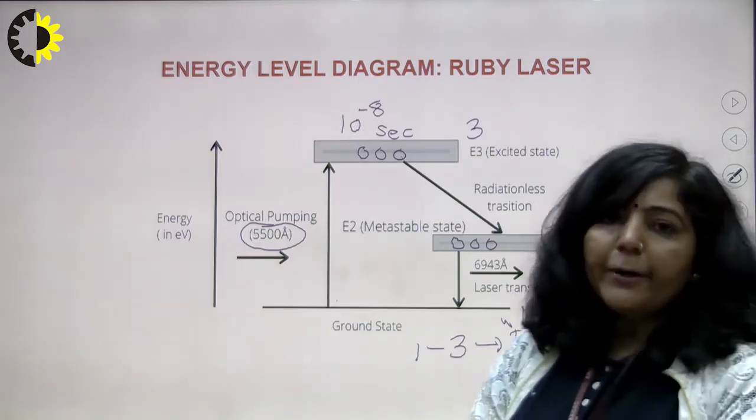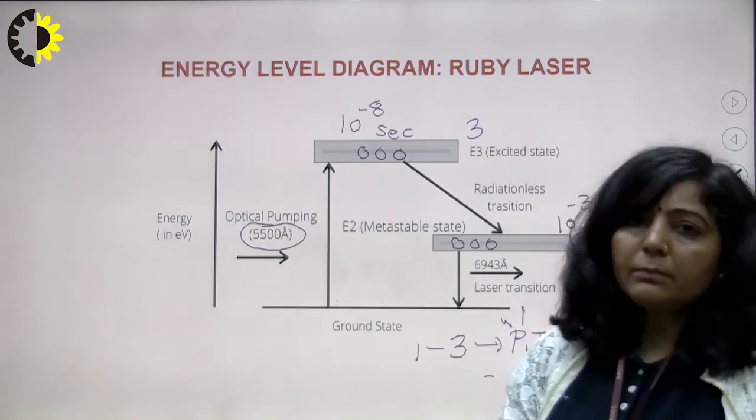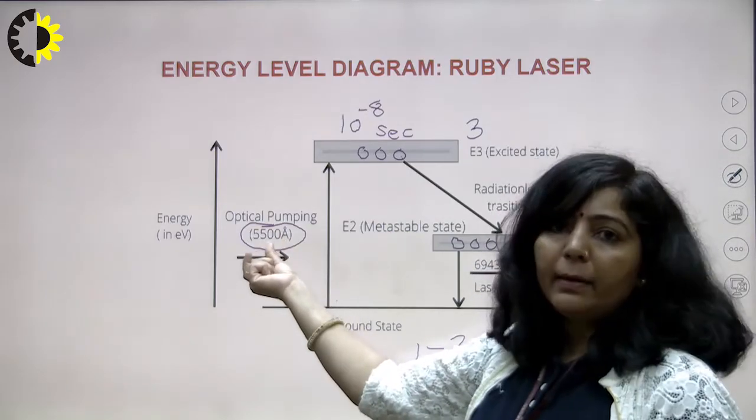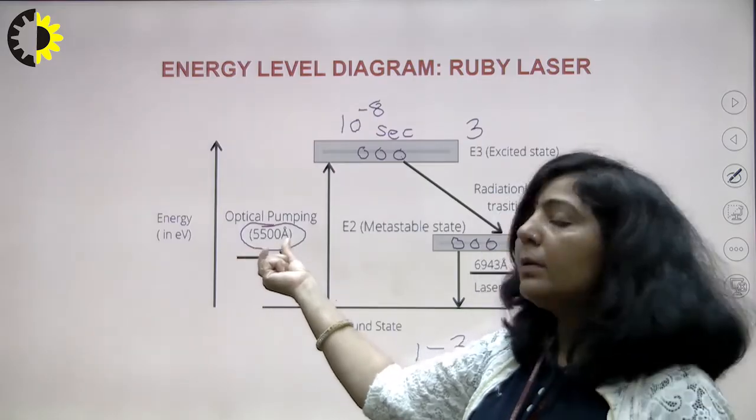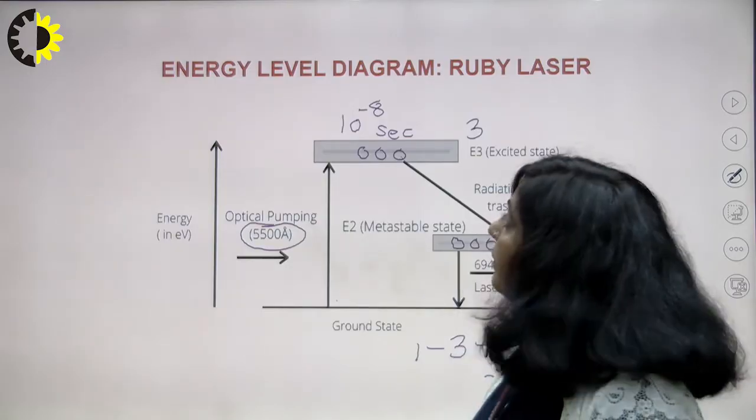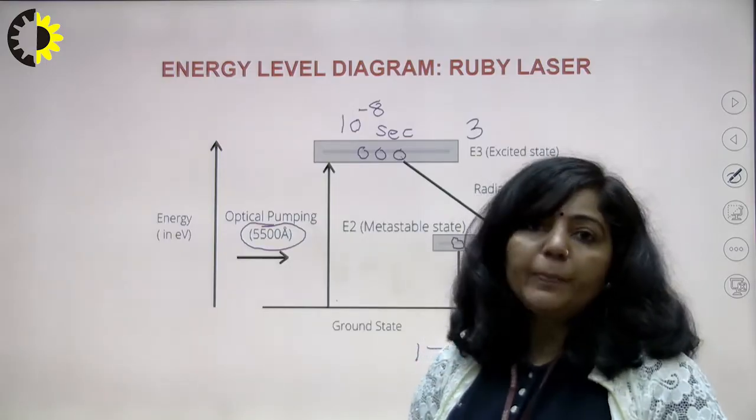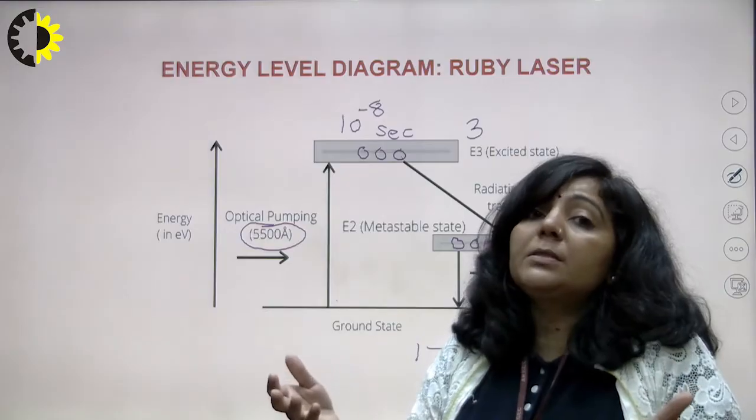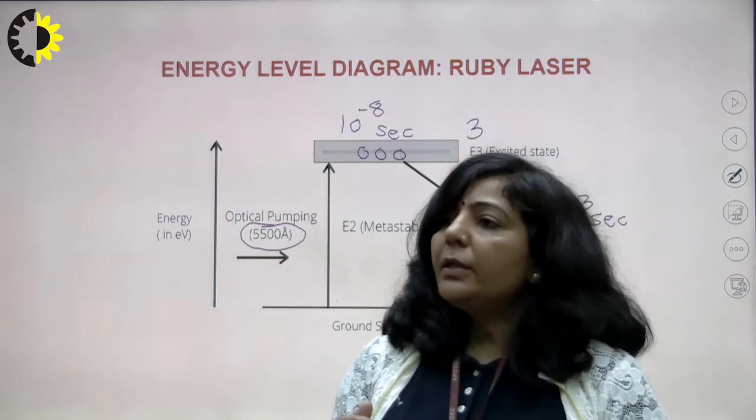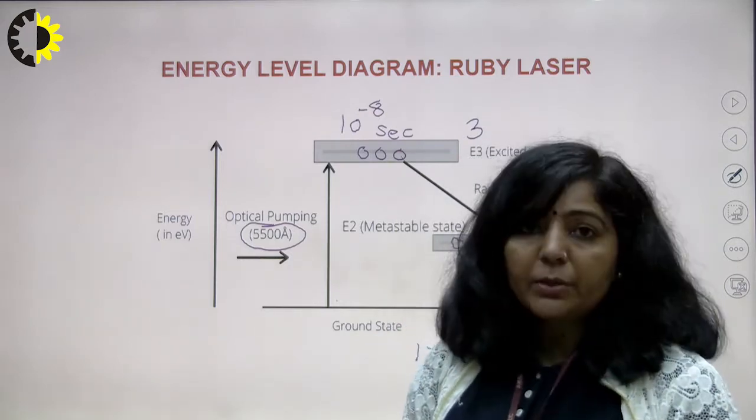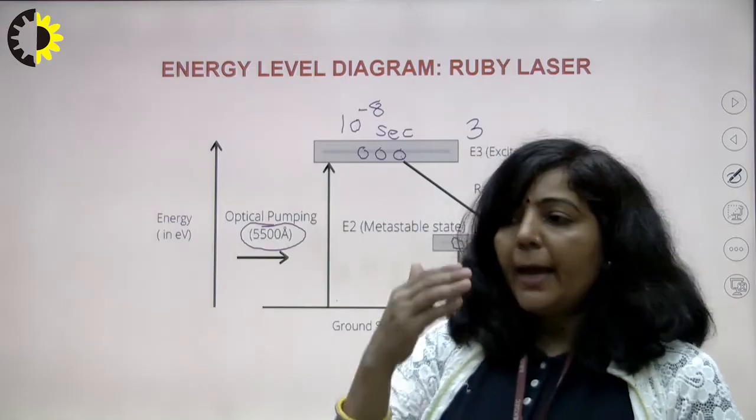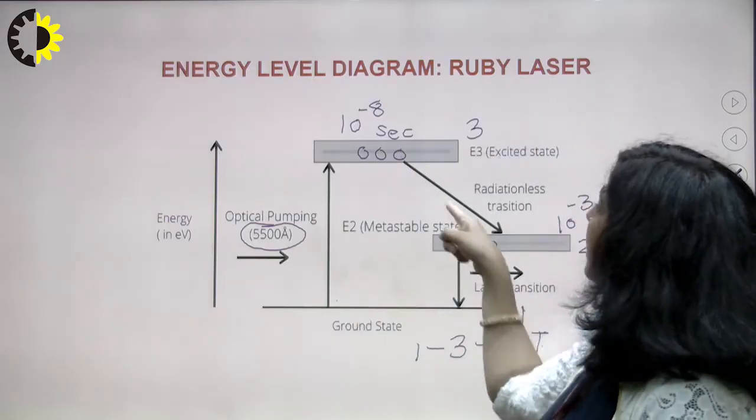So now what is going on here? From 1, using the optical pumping source, using photons of green color, 5500 angstrom wavelength, there will be pumping from state number 1 to 3. Now in 3, they will stay only for 10 raised to power minus 8 seconds. But when they are present in that excited state, they are highly energetic. Their kinetic energy is very high. These chromium ions will collide with the crystal lattice, and because of that collision, they will transfer the energy in the form of heat, and chromium ions will come down from 3 to 2.